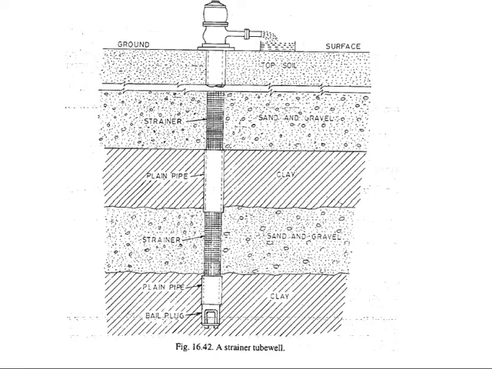So let us understand this via the diagram so that it will be more clear to you. This is a very typical diagram of a strainer type tube well. Here, as you can see, we have dug a tube well that consists of a clay layer, then an aquifer, then a sand and gravel layer, or we can say aquifer, followed by a mortar layer or aquiclude. These aquifers are found in alternate layers, separated by an impervious layer that doesn't help the entering of water into this well.